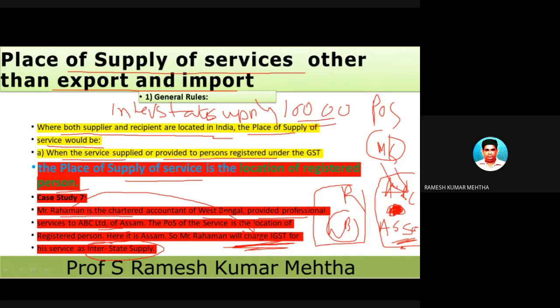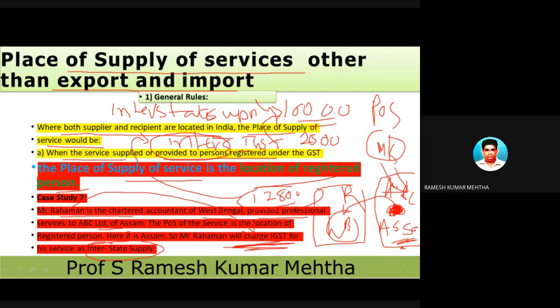On this 10,000 rupees, they will charge IGST because of interstate supply. Assuming IGST is 28 percent, 2,800 will be charged. So the recipient has to pay 12,800, inclusive of IGST, that is integrated GST.